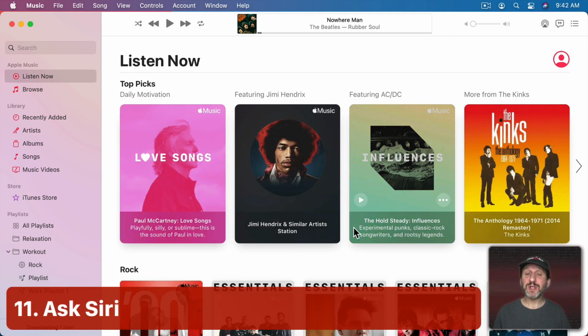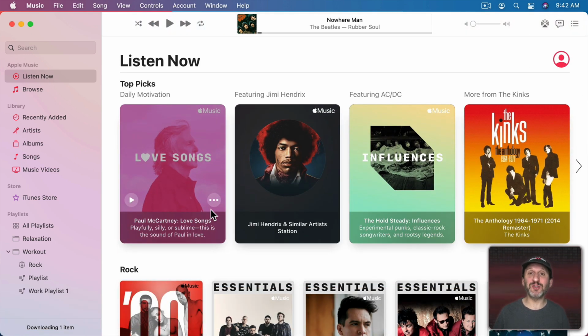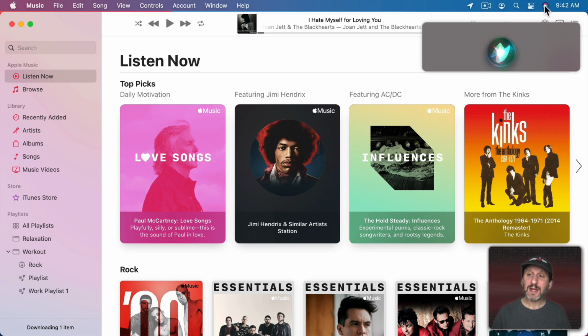Now if you don't feel like browsing through all of this stuff to find some new music or listen to something that fits a certain genre or mood, you can always just ask Siri. So you can do something like this. Play indie music.